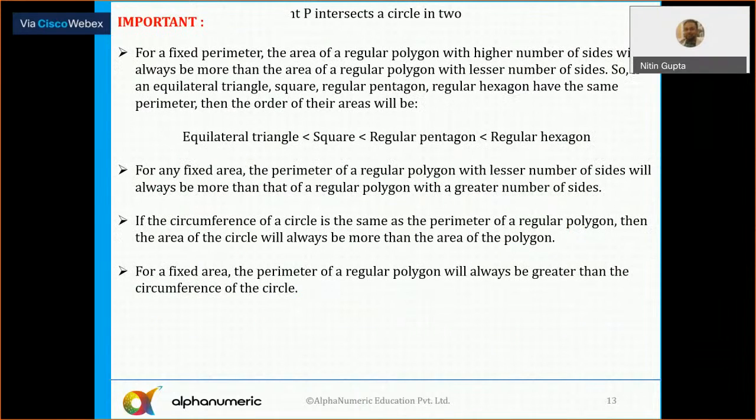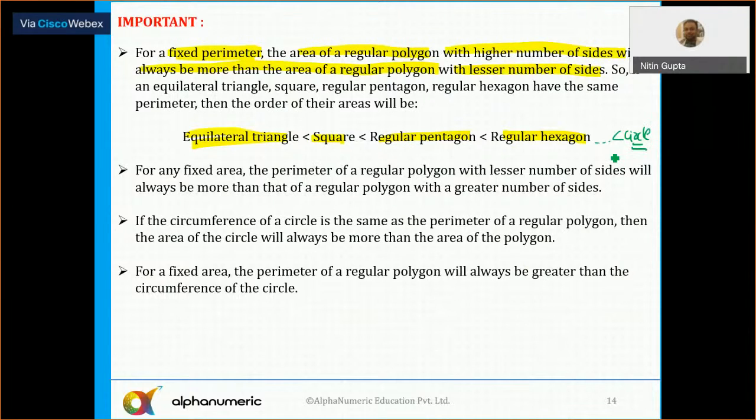Okay. Now this is important here, so pay attention. If the perimeter is fixed, if the perimeter is constant, then the area will always be more for the polygon with the greater number of sides. So if the perimeters of an equilateral triangle, square, pentagon and hexagon are equal, the area of the equilateral triangle is the smallest. Then the area of the square is more than the equilateral triangle, the area of a regular pentagon is more, the area of a regular hexagon is more still. And the largest one will always be the circle.